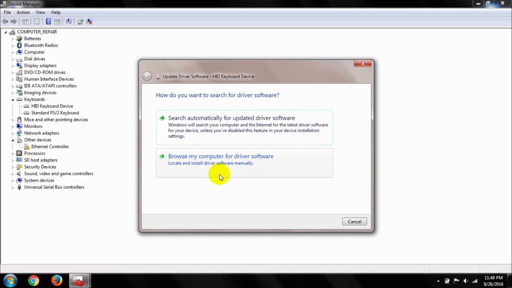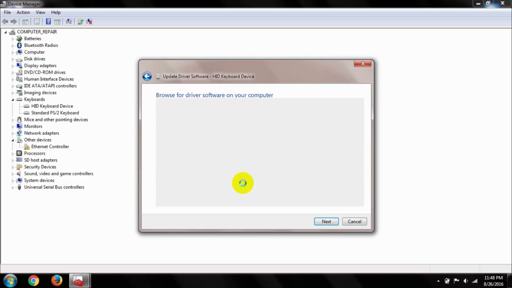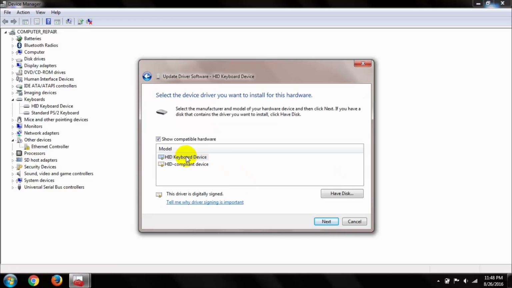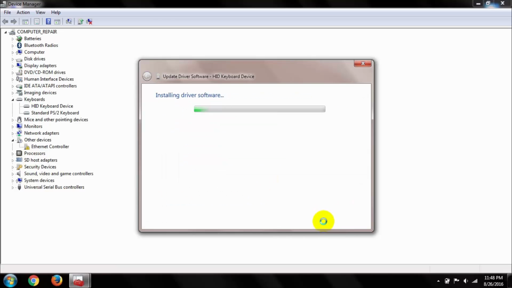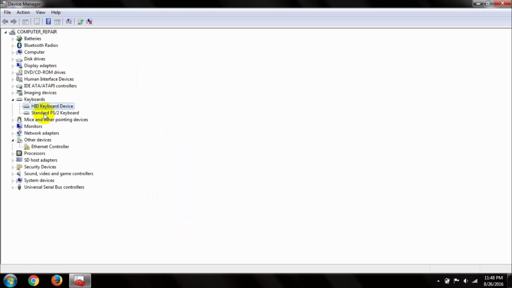Then browse, then click here, then click, then choose and next, and you can see Windows has finished installing the driver software for this device. Then close it. Then right click on this and open this update driver software.